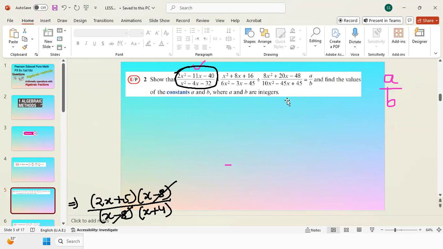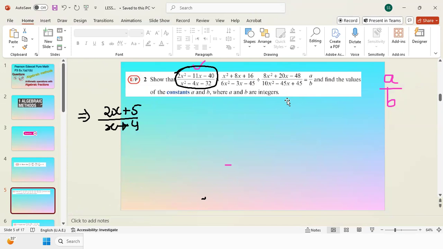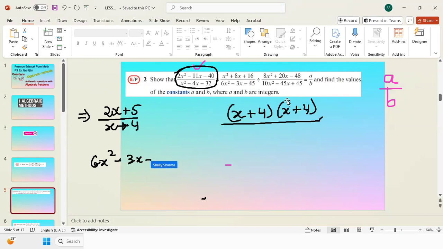So here what I got from the first part is 2x plus 5 divided by x plus 4. This is the answer for the first part. Now similarly I will factorize the second part, which is x squared plus 8x plus 16, and this will be x plus 4 times x plus 4. The denominator is 6x squared minus 3x minus 45.